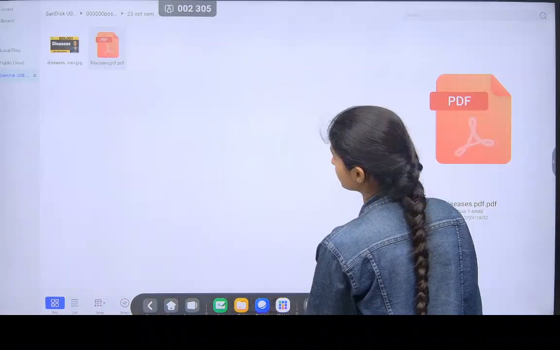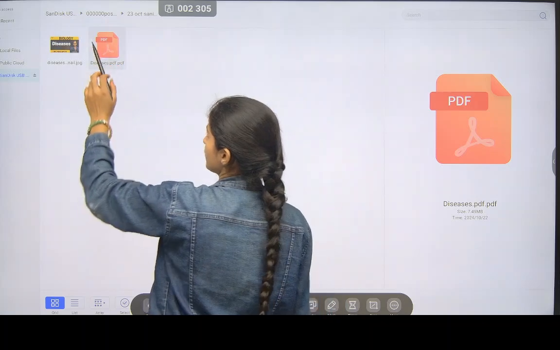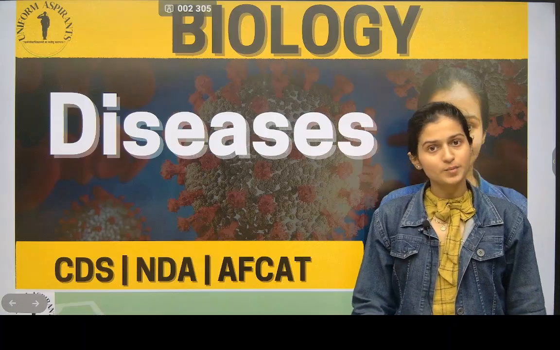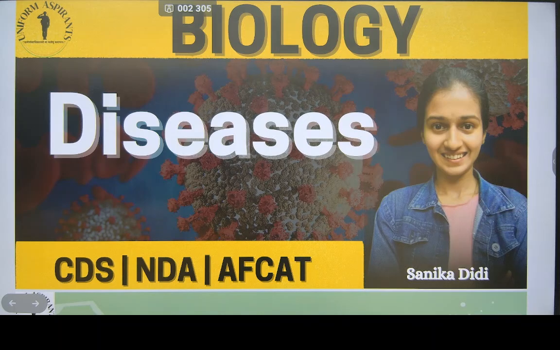Okay, now we will go on to a PDF. This much you understood about bacteria. Let me check your comments, all of you. Jai Hind Uday. Okay, chalo.